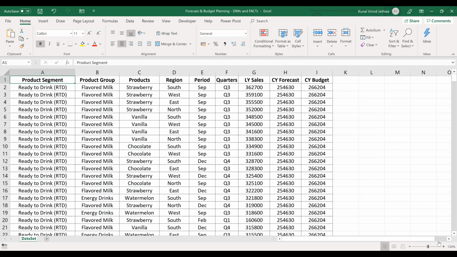Here is the Excel file which ValQ will fetch the data from. So you can see we have product segment in column A. We have product group here. We have products. We have regions in column D, that is north, east, west, and south. We have periods, all the 12 months of the year. We have all the 4 quarters here, Q1 all the way till Q4. We have last year's product level sales, which is, as you can see, $100 million. We have current forecast of $110 million, which is basically an average at product level to keep it uniform and straight and simple for this demonstration.